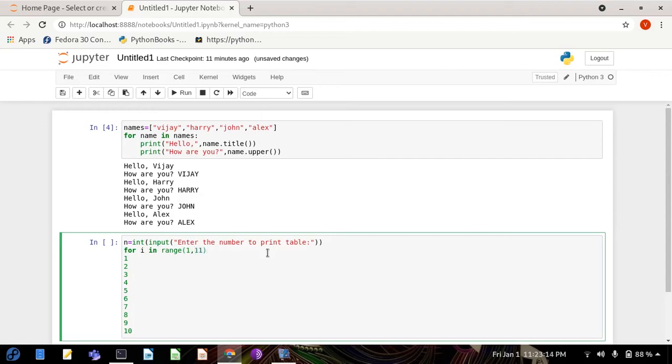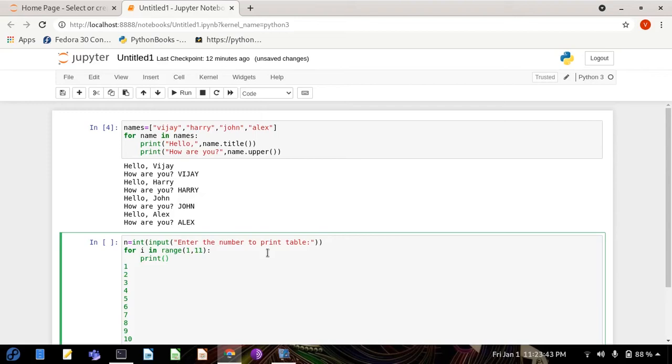So I already explained that with this range function, whatever the indexing will go, that will go one more. So if you want to go up to 10, you have to put 11 there. Okay, so this is the part. And now I want to print the table format. So whatever the table format will be like this, and you have a table.